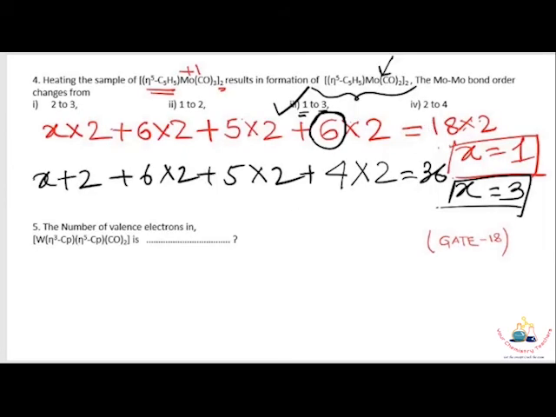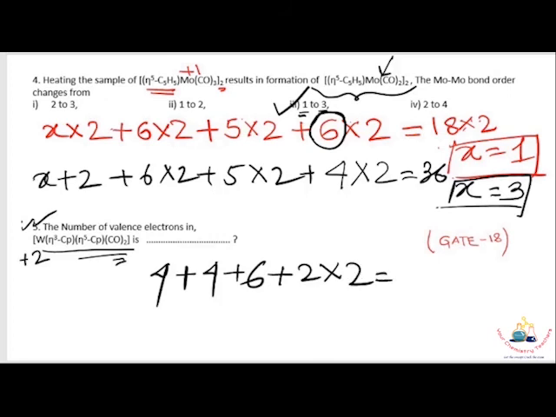The next problem is number 5. Just calculate the valence electrons in the tungsten complex. Tungsten here is in +2 oxidation state because 2 cyclopentadienyl ligands are present. One is eta 3, one is eta 5. So tungsten provides 4 electrons, the eta 3 ligand provides 4 electrons, the eta 5 ligand provides 6 electrons, and 2 carbonyl ligands are present, so 2 cross 2, equals 18.